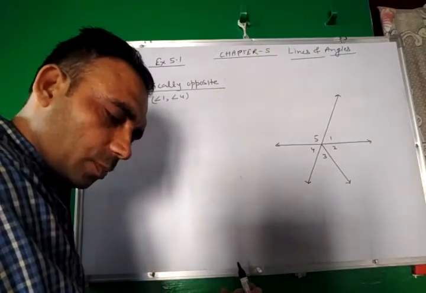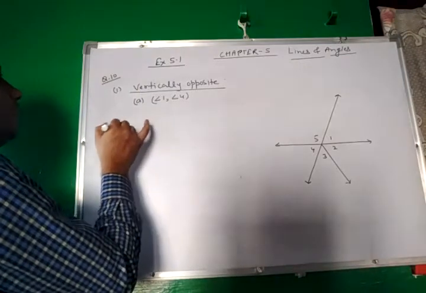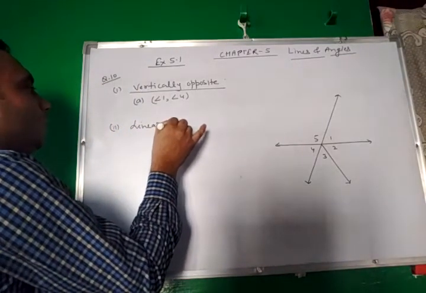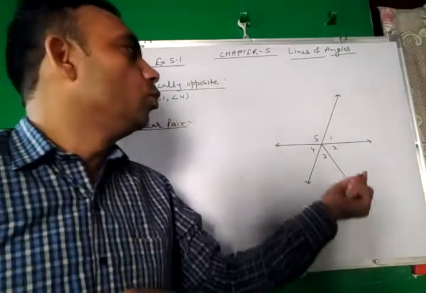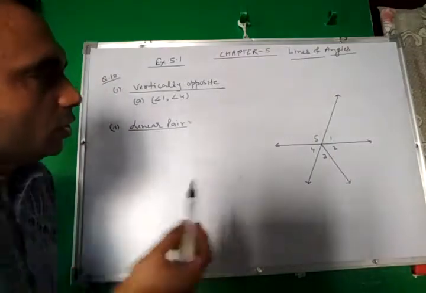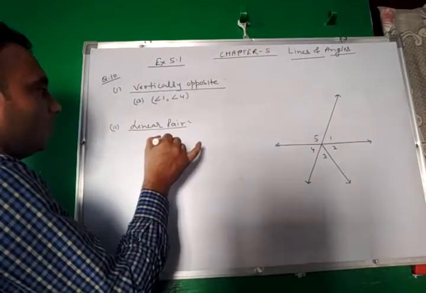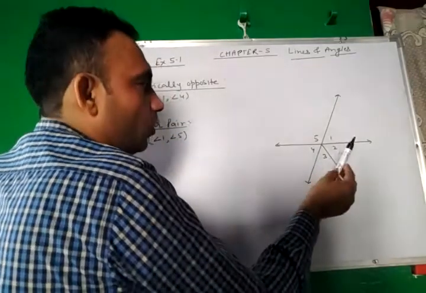Again, linear pair, second part. Linear pair implies two adjacent angles whose sum is 180. So angle 1 and 5 are a linear pair. Again, which angles?